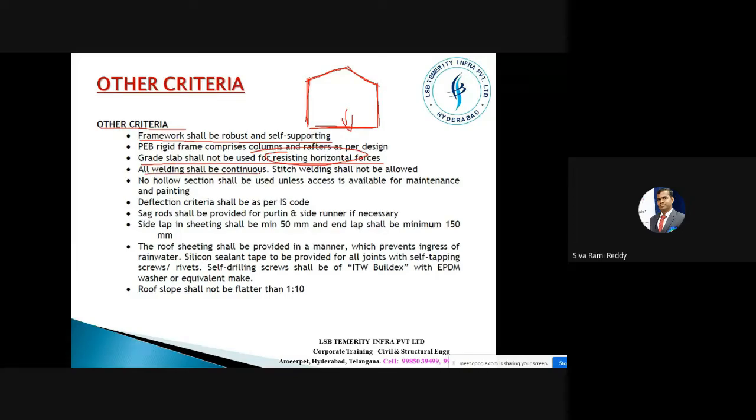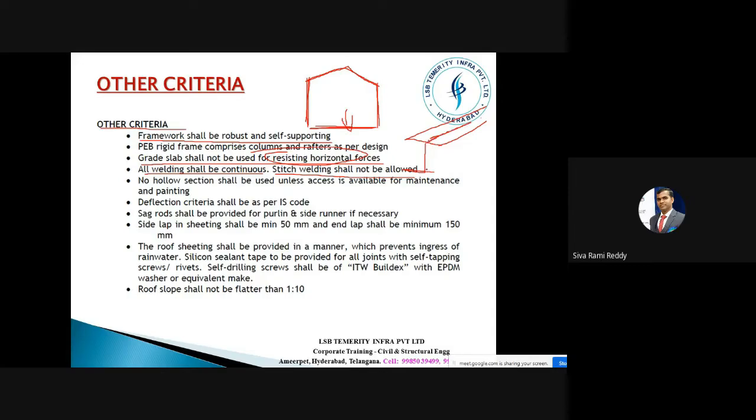All weldings shall be continuous. Stitch weld shall not be allowed. Let me say I have an I section like this. This is the depth. This is the web line. Continuous welding means this entire web length will be completely welded like this.